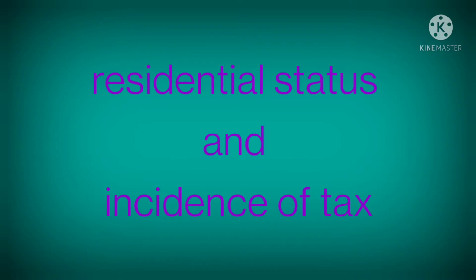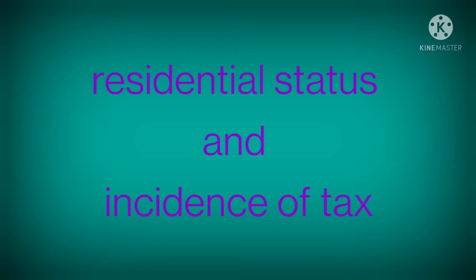Next, we have to study residential status and incidence of tax. This is again categorized in three: resident, not ordinarily resident, and non-resident. That means we have to see how the incidence of tax will be if the assessee is resident, how it will be if the assessee is not ordinarily resident, and how it will be if the assessee is non-resident. So, as we said, for incidence of tax, residential status is important.